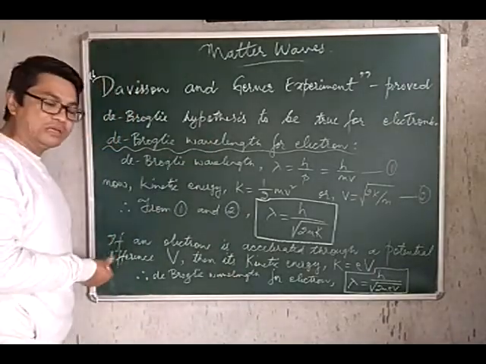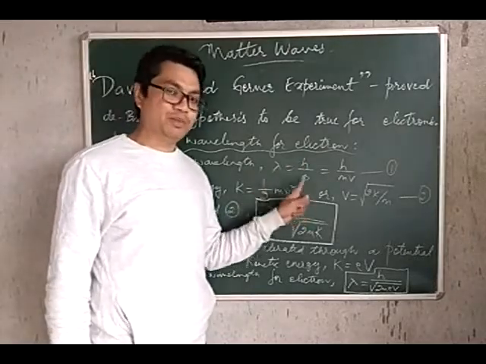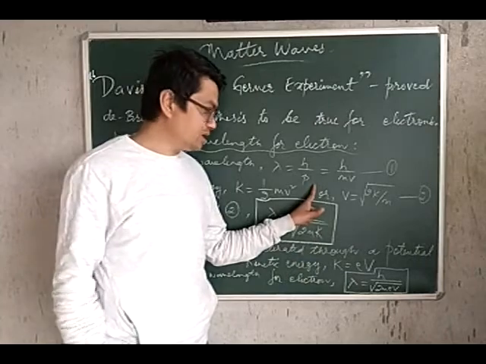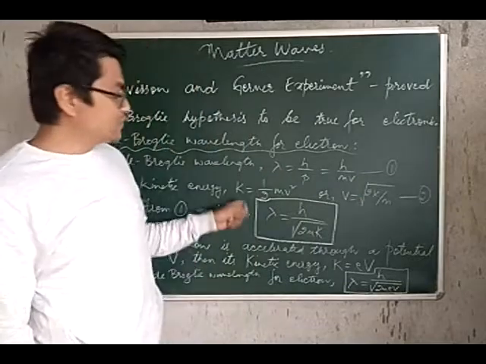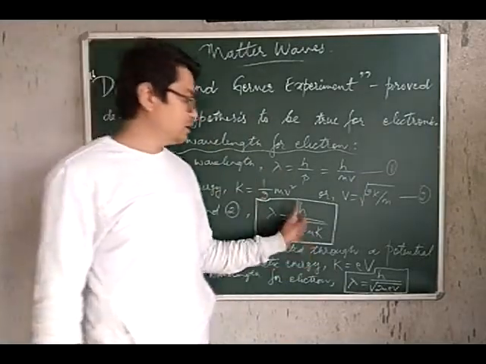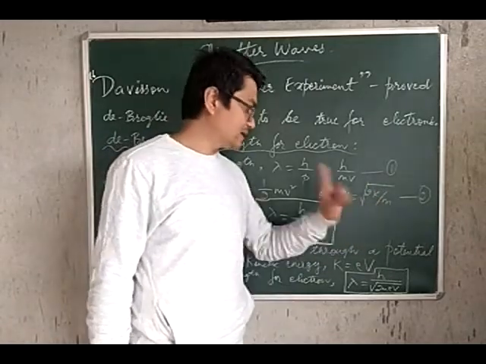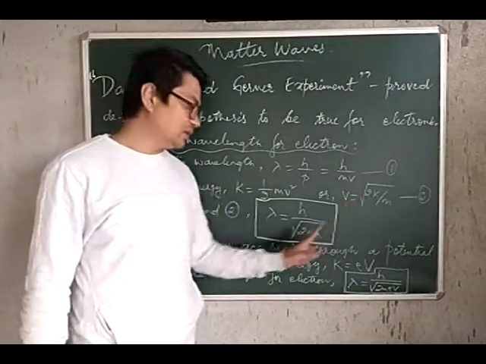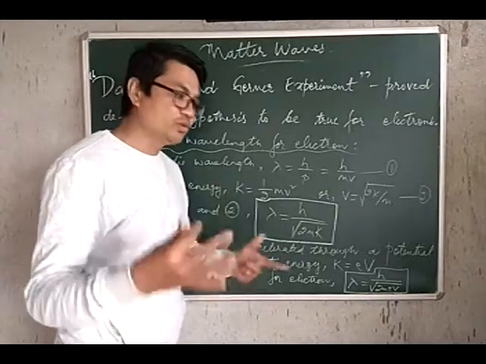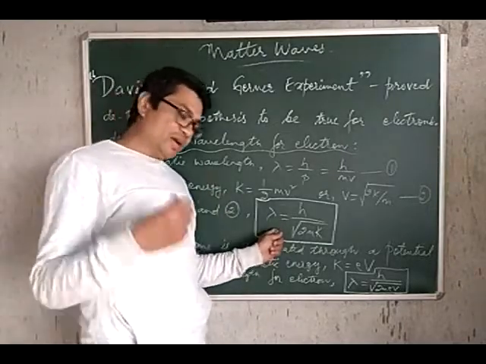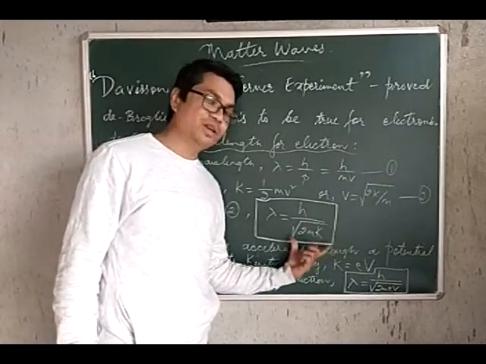let us now try calculating the de Broglie wavelength for an electron. Now we already know de Broglie wavelength is given by h by p. For any body this is true, for any moving body. So which is equal to h by mv, where m is the mass of the body, v is the velocity of the body. Now we also know kinetic energy is given by half mv squared. From here we get the velocity of the moving body as square root of 2K by m, where K is the kinetic energy, don't forget. So substituting this value, we get the de Broglie wavelength for any moving particle as h by square root of 2mK. You can verify the mathematics yourself.